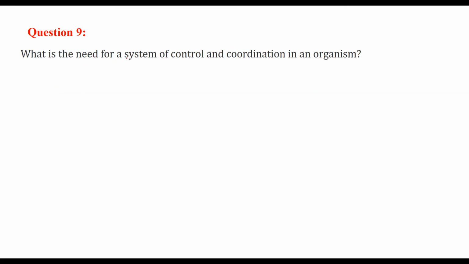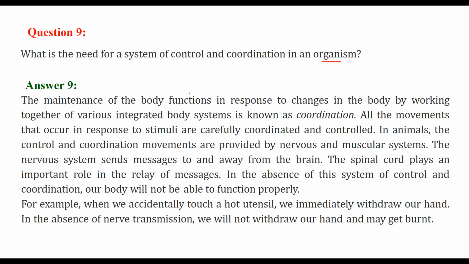What is the need for a system of control and coordination in an organism? It can be an organism, and you can extend it to plants also. Why is it required? A body has many organs, many parts, many things. So the maintenance of body functions in response to changes in the body by the working together of various integrated body functions is known as coordination. And all the movements that occur in response to stimuli are carefully coordinated and controlled.